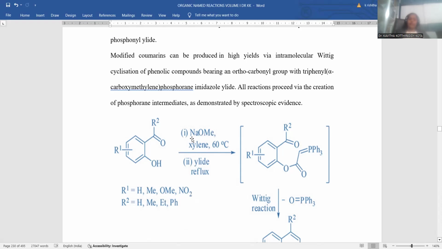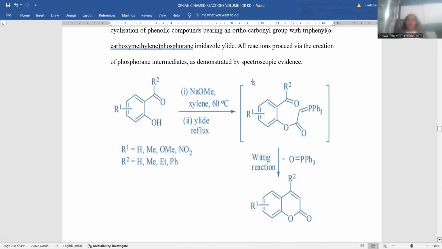In the presence of sodium methoxide, there will be generation of the phenoxide O-. Xylene is simply a solvent used to dissolve the reactants but not reacting with anyone. A temperature of 60 degrees is maintained to facilitate the reaction. Whenever the phenoxide is generated, it is treated with the ylide, which has a carbon double bond H and a carbon double bond PPh3. Whenever this ylide is treated, the reaction takes place between them, and you can notice the esterification.